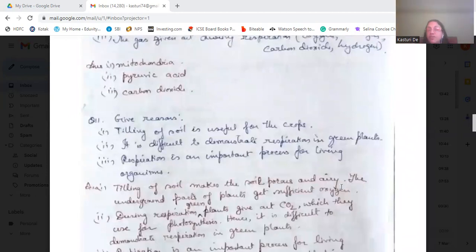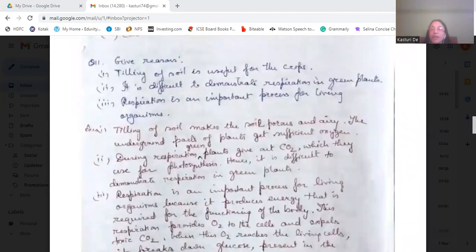Now give reasons. Tilling of the soil is useful for the crops. Why? Because while tilling, the soil becomes porous and airy. And the underground parts of the plants, such as the roots, get a sufficient amount of oxygen to breathe. And therefore, this helps in the growth of the crops. That's why tilling of the soil is useful.